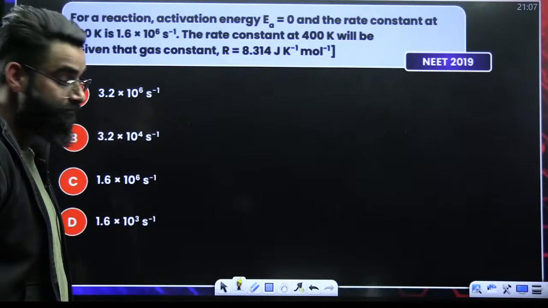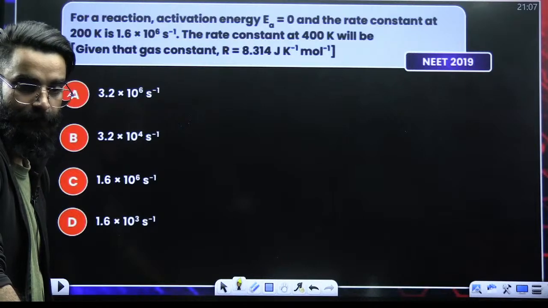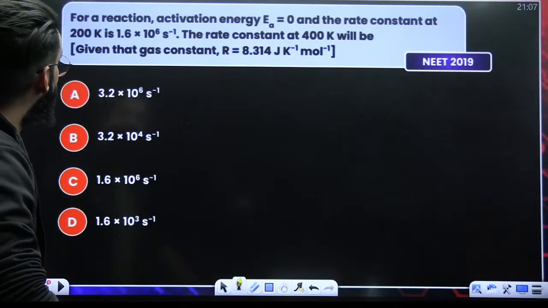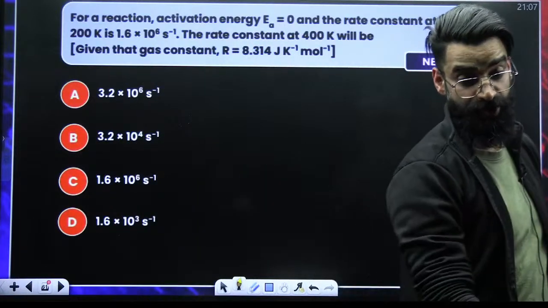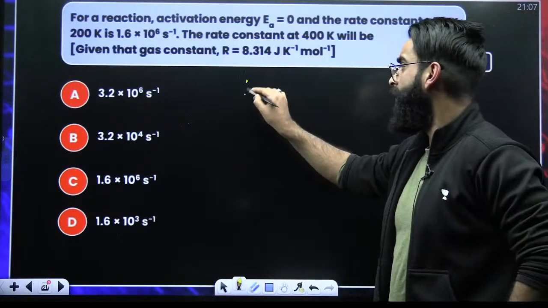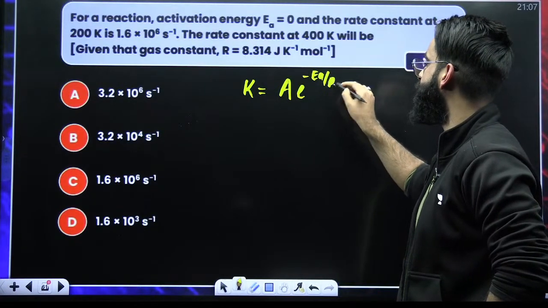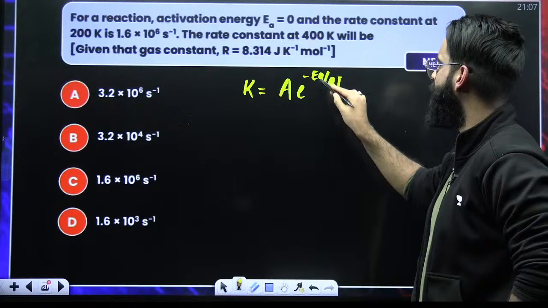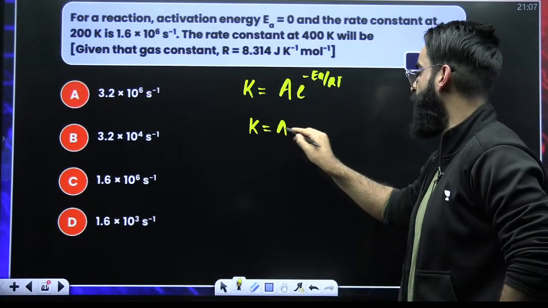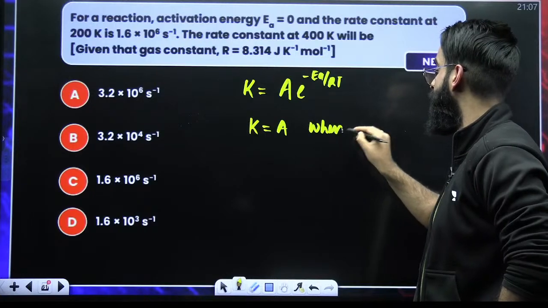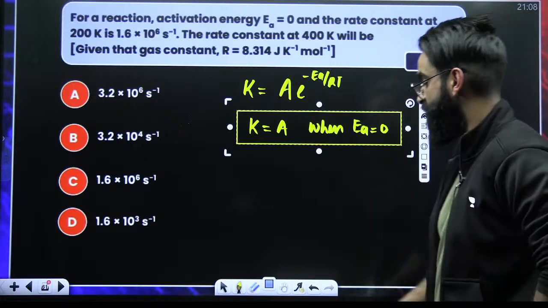Look at this one. The question has been asked in your 2019 NEET. What do you think about this one? For the reaction, activation energy is 0. You know, your Arrhenius equation says K is equal to A e raised power minus EA divided by RT. If activation energy is 0, this term becomes 0. Anything raised power 0 is 1. So, K becomes equal to A when EA is equal to 0.